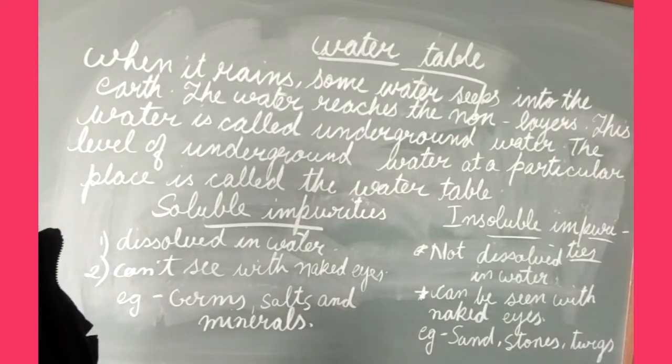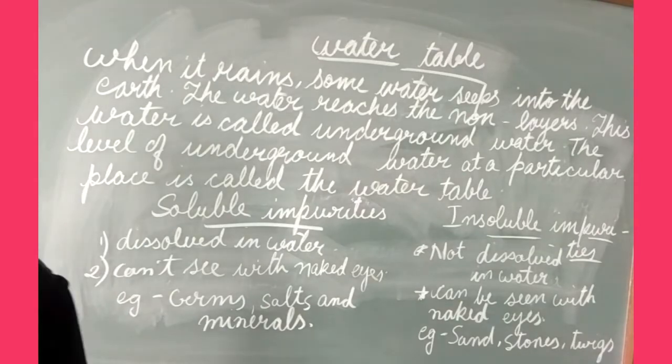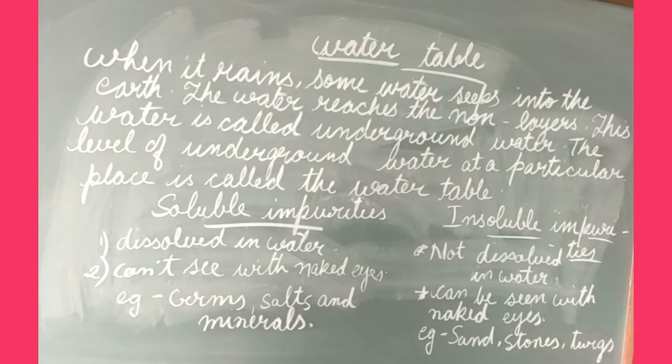And the level of that underground water in a particular place, that is known as what? Water table. So it is clear to you all about the water table. You have seen the rainy season. Whenever it rains, what happens? Heavy rains are there. Where does the water go? Yes, some water flows from one place to another.